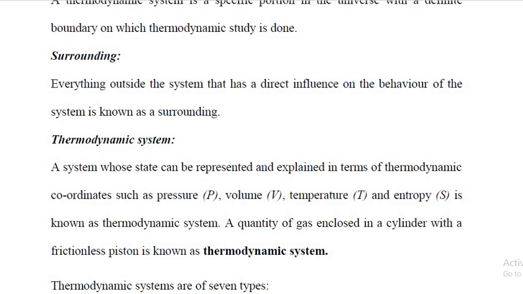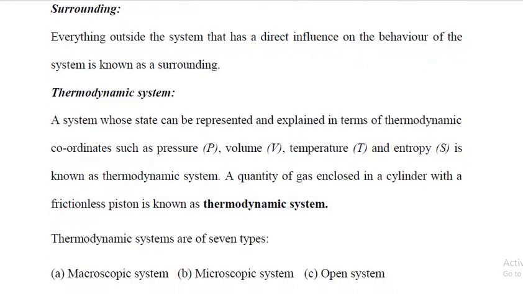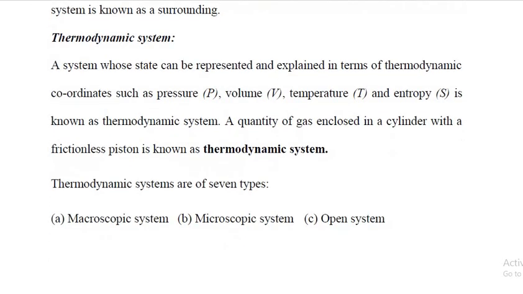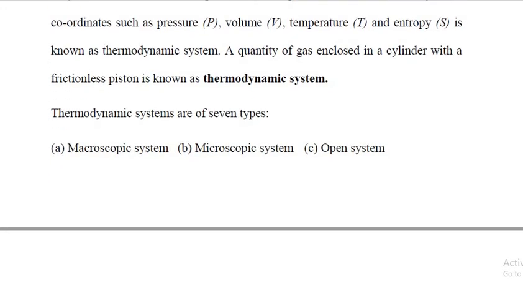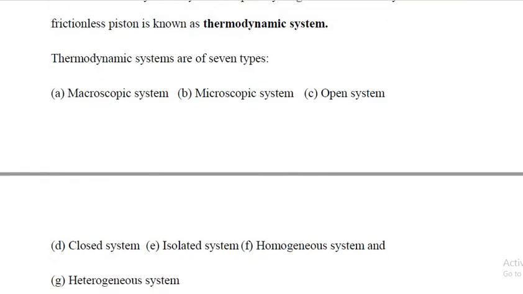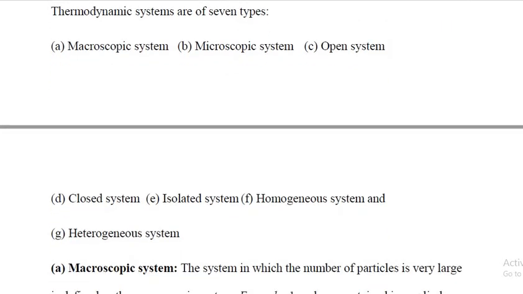So what is a thermodynamic system? A system whose states are represented by pressure, volume, temperature and entropy. Thermodynamic systems are of 7 types. They are macroscopic system, microscopic system, open system, closed system, isolated system, homogeneous system and heterogeneous system. Now we shall see one by one.